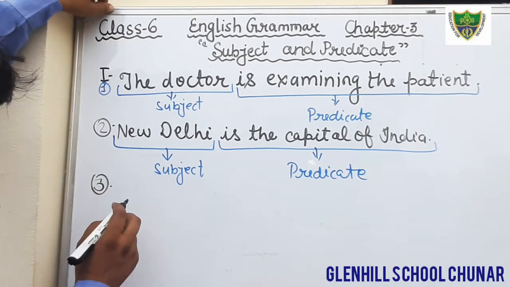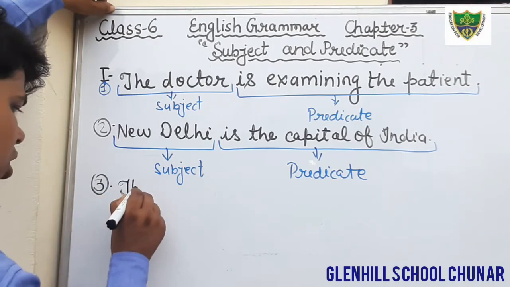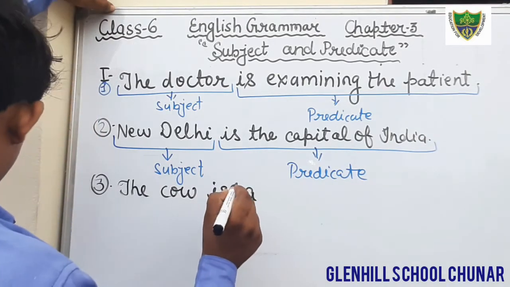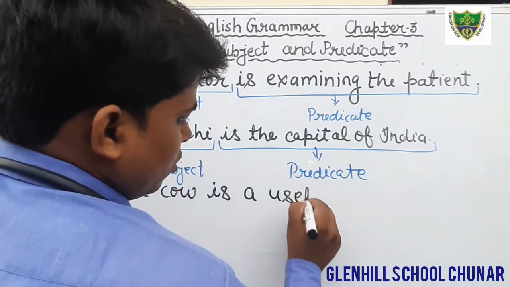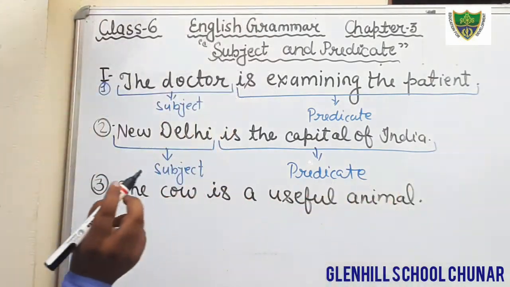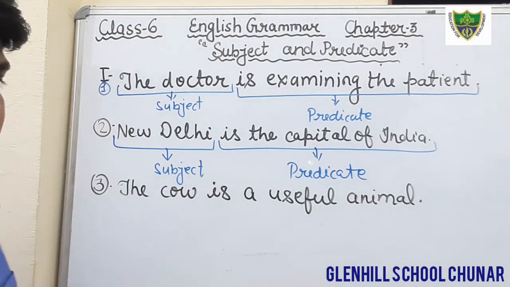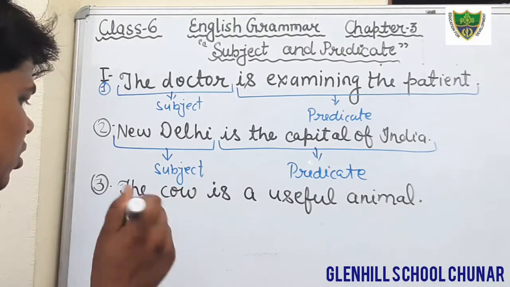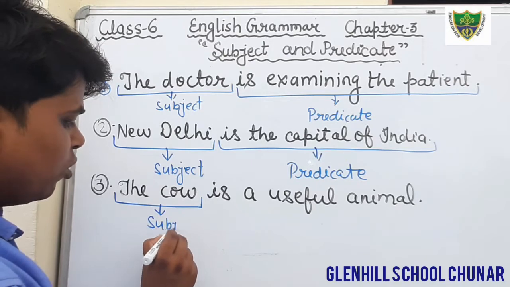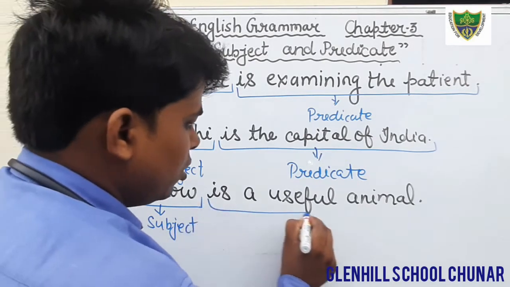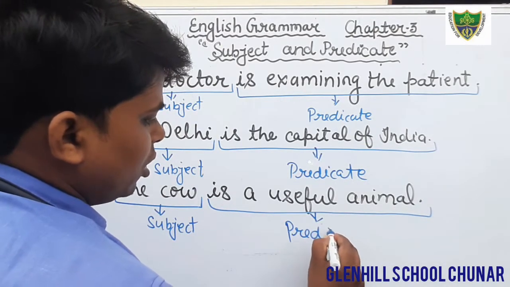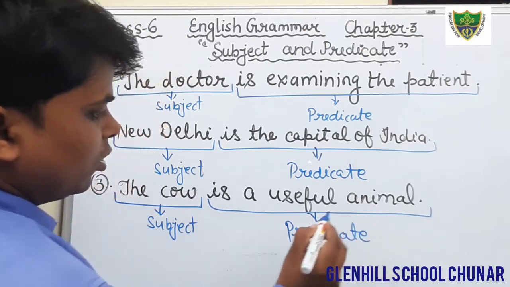The cow is a useful animal. Okay, just see here. This is the sentence. In this sentence, what is subject? The cow. What is subject? The cow. And what we are saying about the cow? That is a useful animal. So in this sentence, what is predicate? Is a useful animal. Okay, students.